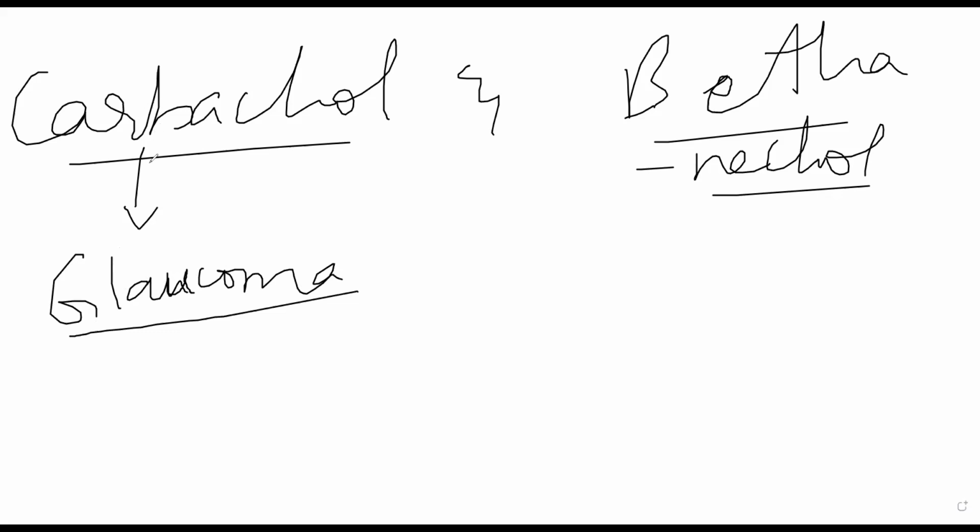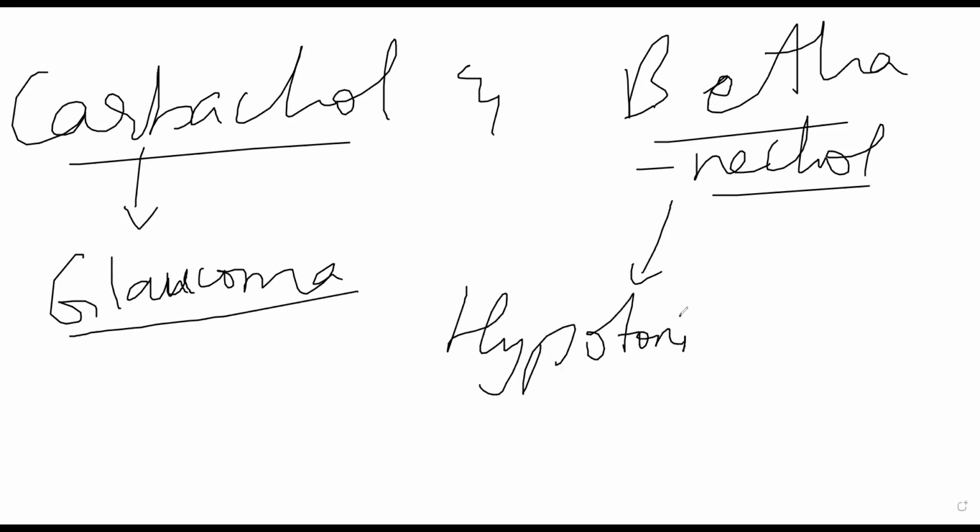Anyway, carbachol is generally used in glaucoma, specifically in glaucoma. Bethanechol can be used when there is hypotonia of the bladder, hypotonia of the urinary bladder, or hypotonia of GI muscles. When the tone of those bladder muscles and the GI muscles are not working properly, the muscles will have muscle tone, right? If muscle tone is not there, it will not be able to contract properly, and it will not be able to relax properly. So you can give bethanechol in that scenario.